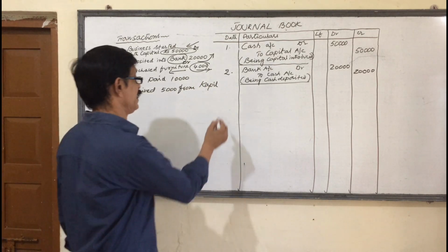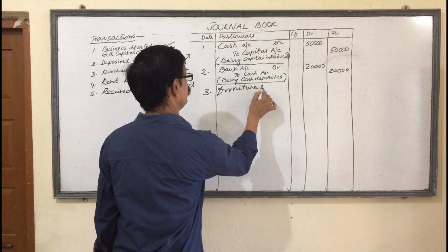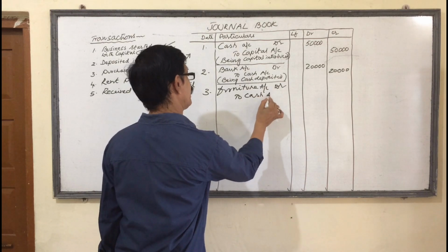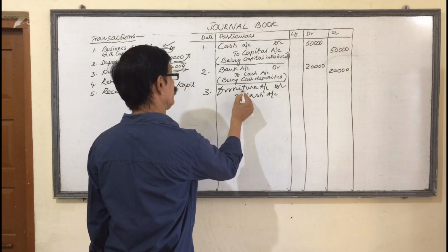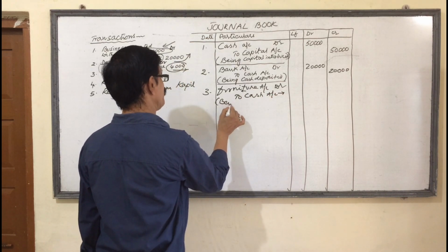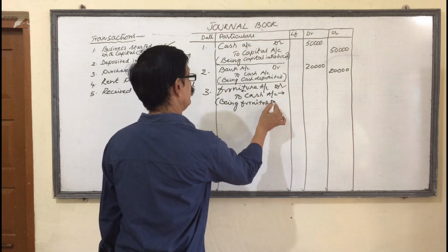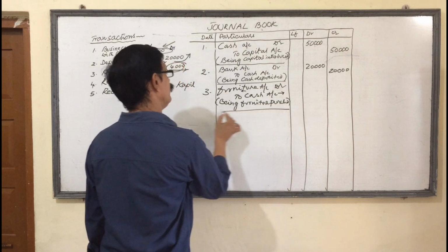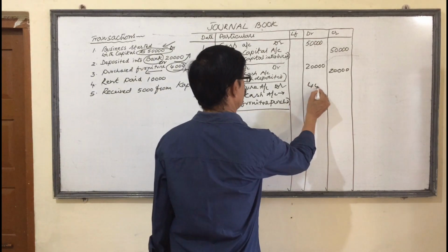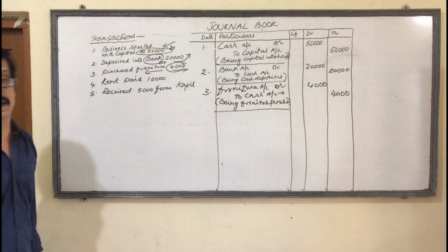So furniture account is debit. Furniture account debit. To what is going? Cash. Cash account. This is coming. This is going. Being furniture purchased. $4,000. Debit 4,000 and credit 4,000. Understanding or not?